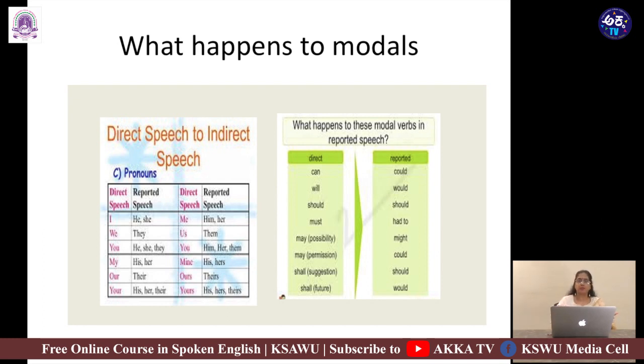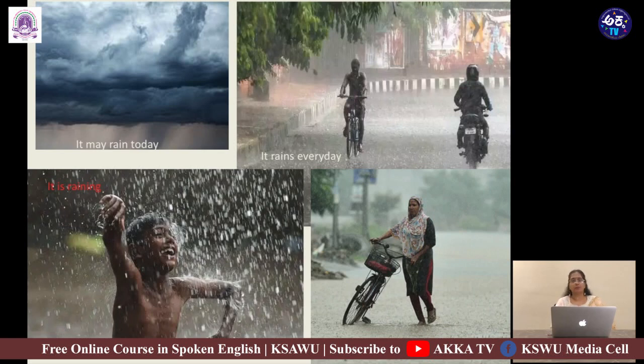Whose book is this? This is mine. She said that it is her book. Likewise, our is ours, their is theirs, yours. There's a range of things that change when it comes to pronouns. Let us look at this wonderful picture.